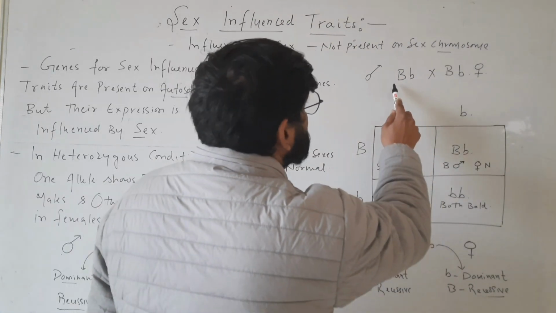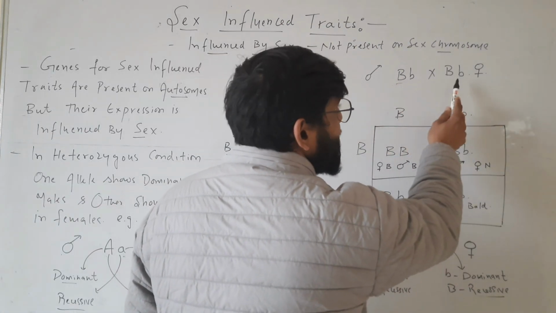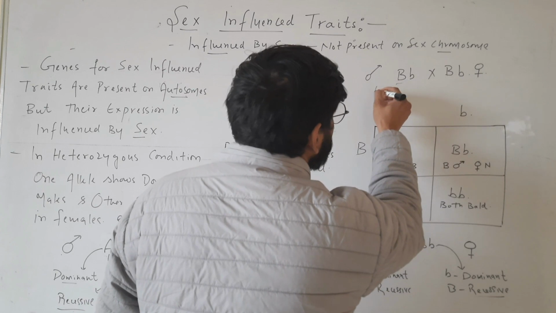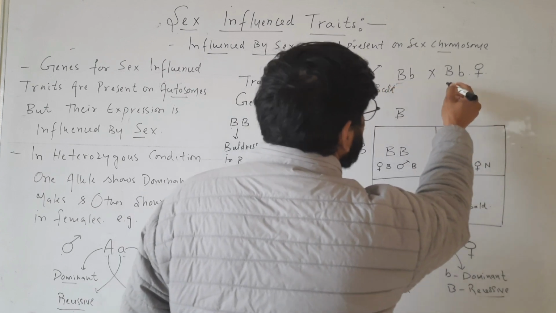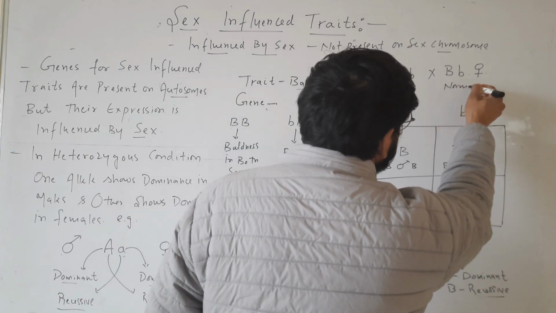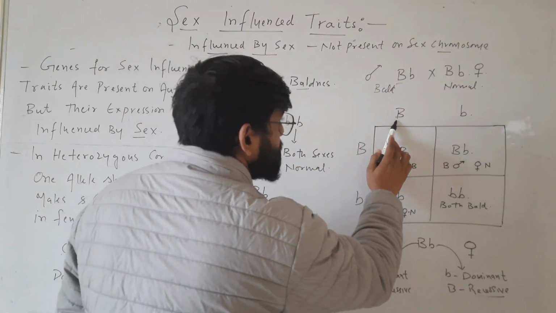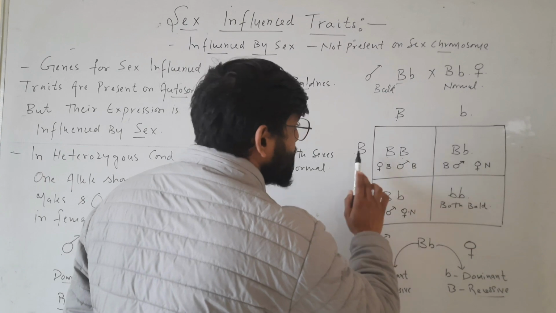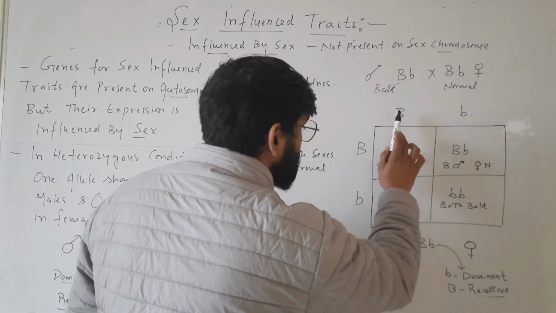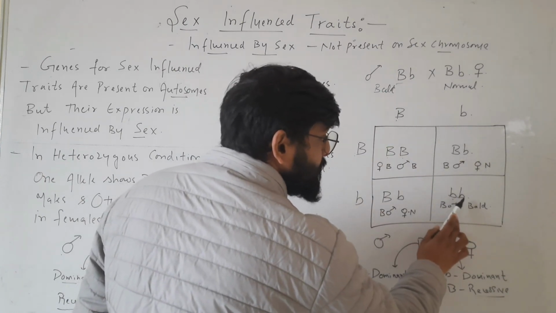So we have a heterozygous male and a heterozygous female. The heterozygous male will be bald. The female will be normal. So when there is a cross, capital B small b, capital B small b, we get capital B capital B, capital B small b, capital B small b, and small b small b.